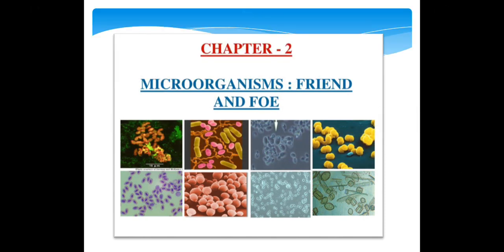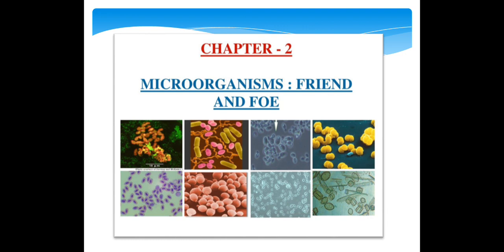Hello students, now we'll start our second chapter, that is Microorganisms: Friends and Foe. Micro means minute or very small organisms. Friends means they are helpful and foe means they are harmful. Microorganisms you have already studied in the previous class.